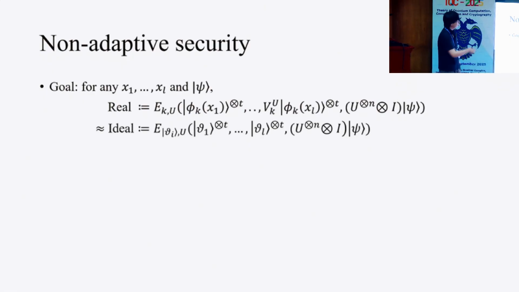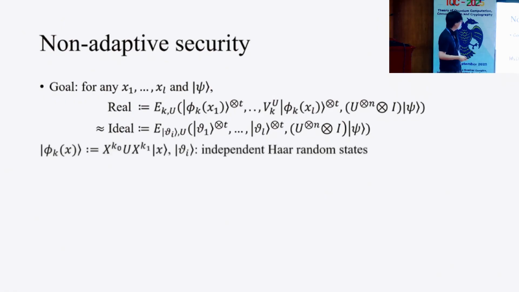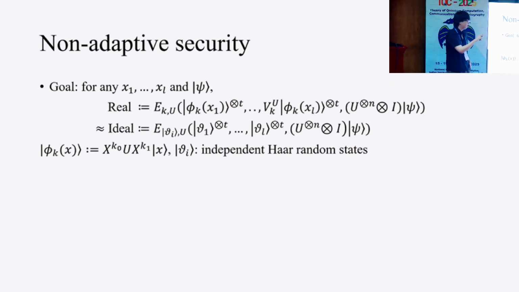Here, the real state corresponds to the adversary's state if the adversary queries the generation oracle non-adaptively, and this phi k of x is our construction. The ideal state corresponds to the adversary's state when the adversary queries the ideal generation oracle and the common Haar unitary non-adaptively.